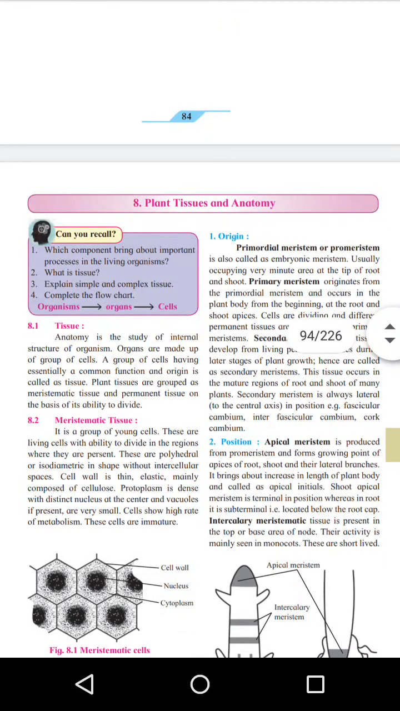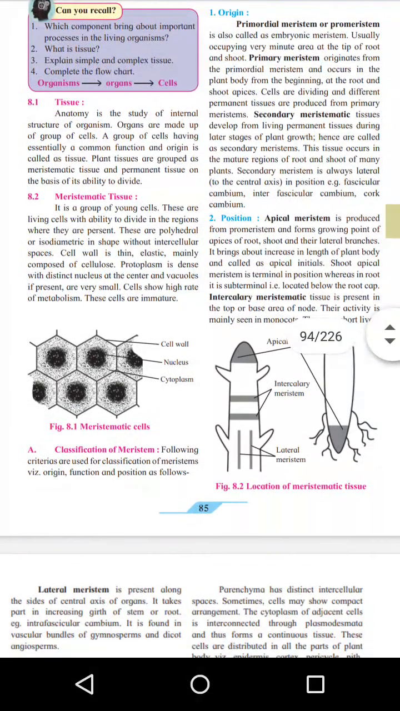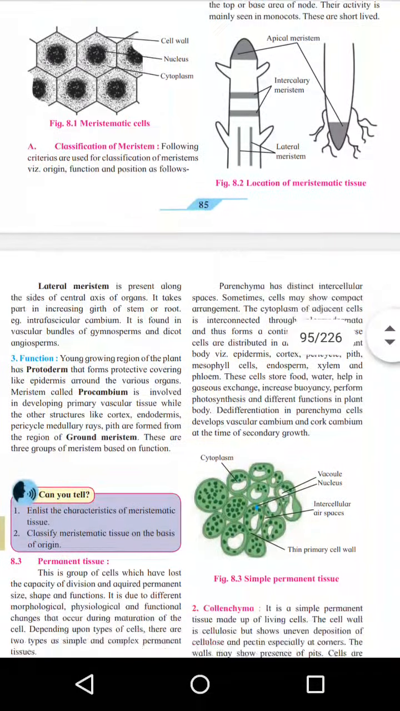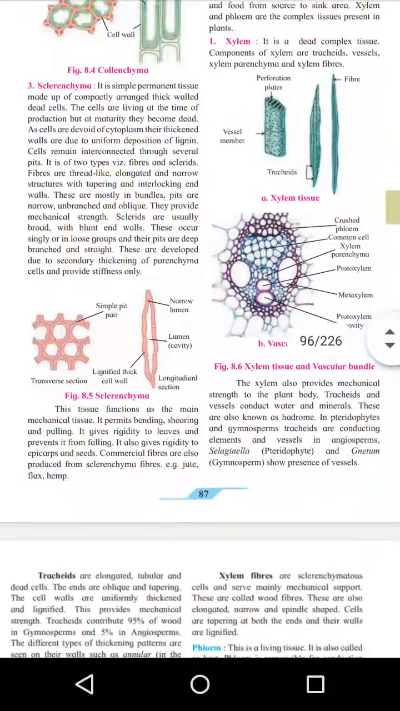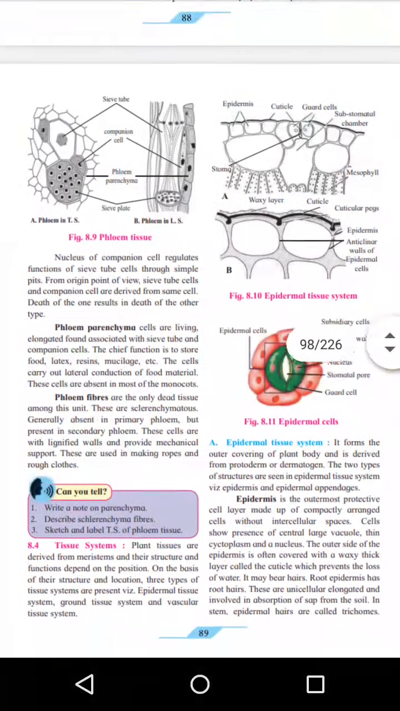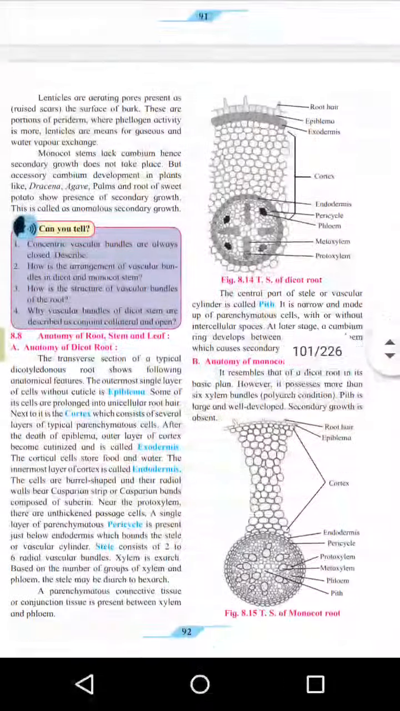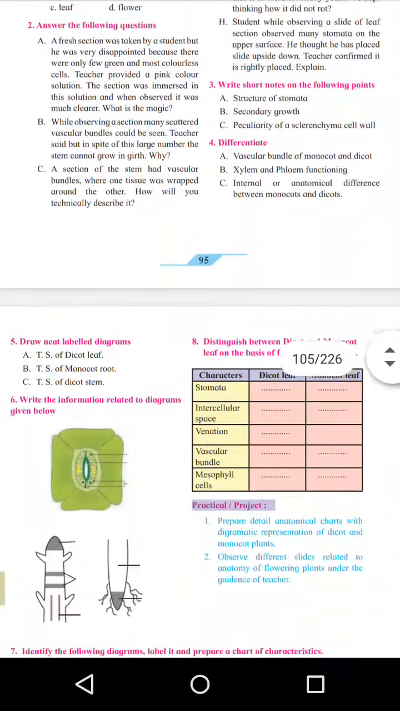Then plant tissue and anatomy. We will see all the types of plant tissue and how they are arranged, what their structure is, what their functions are. All the things will be studied in plant tissue and anatomy.